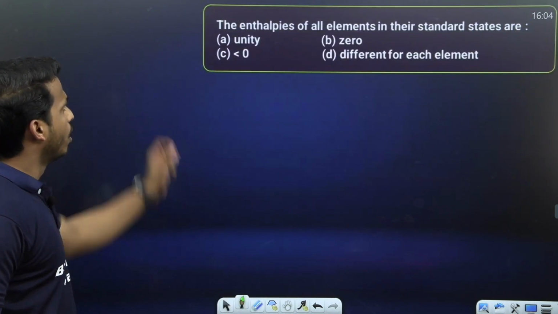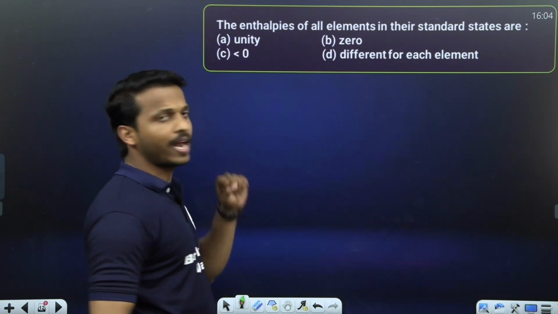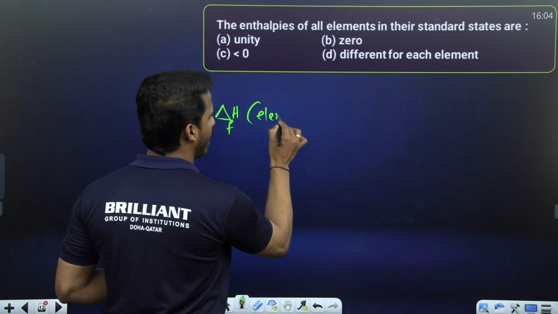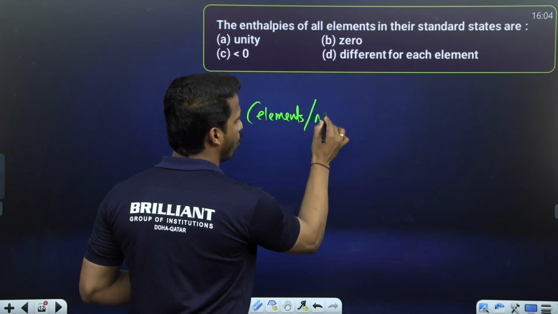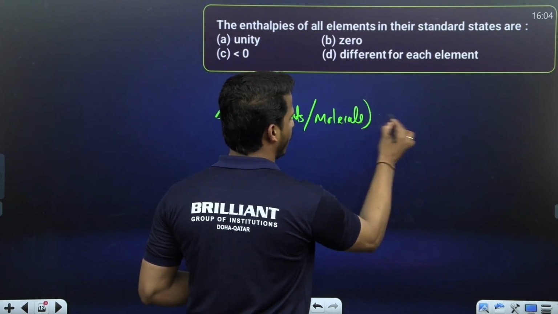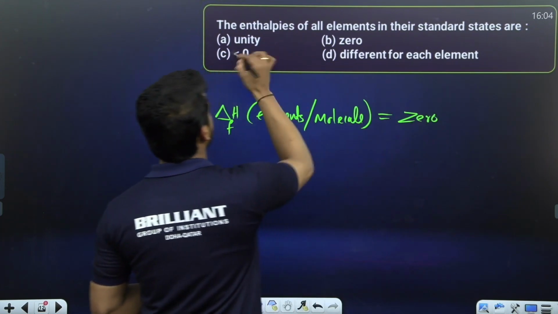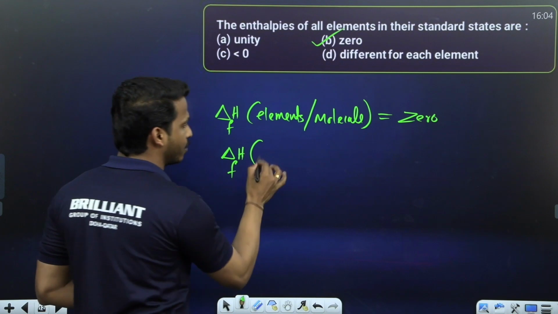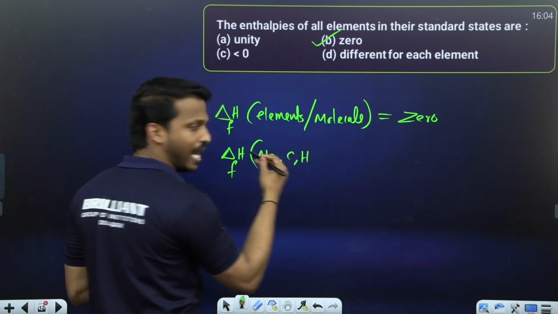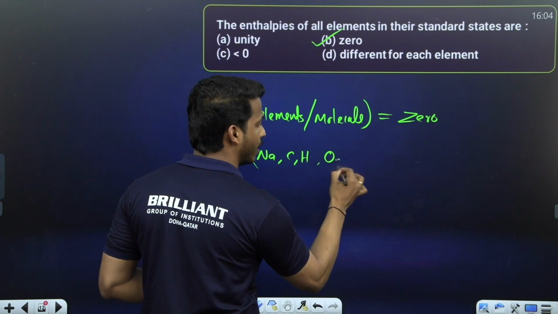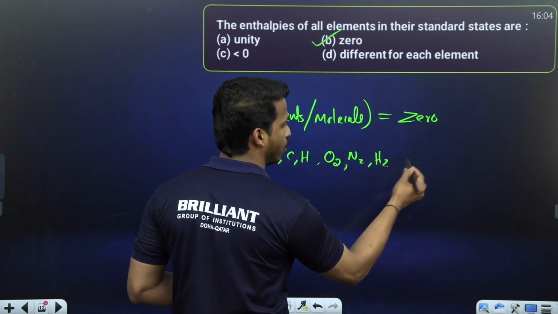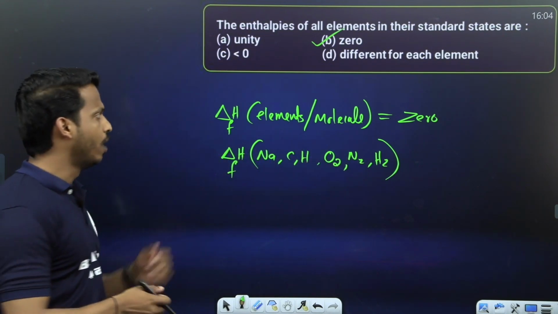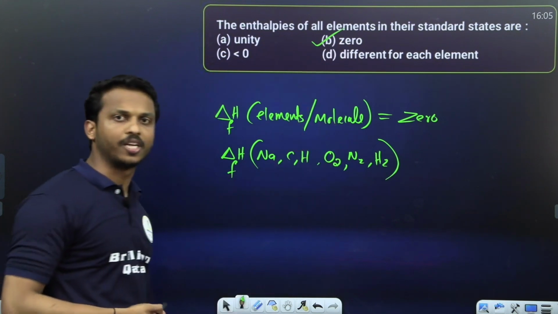Simple question. Now, the enthalpy of all elements in their standard state. You may study the enthalpy of formation of elements, right? Of their elements or molecules. You may take it as what? 0, right? 0. You may study the enthalpy of formation of elements, for example sodium, carbon, hydrogen, in elemental form or molecular form. Molecular in the sense O2, N2, H2, Cl2, like that. Elemental state and molecular state enthalpy of formation is equal to what? We take it as 0. So the answer is option B.